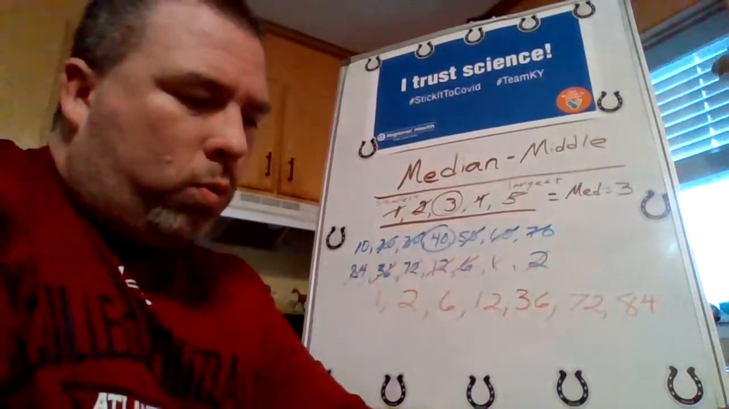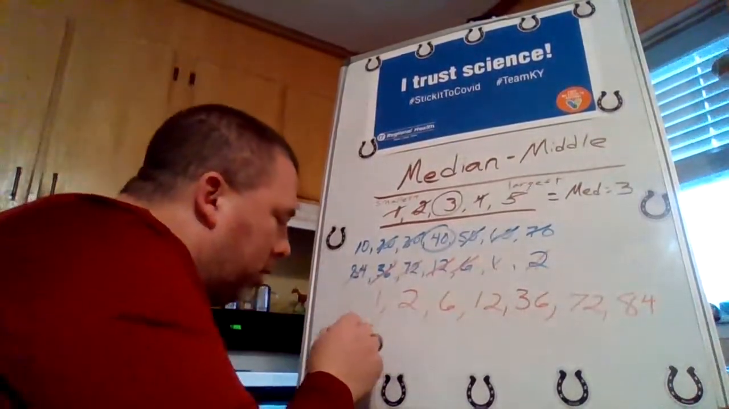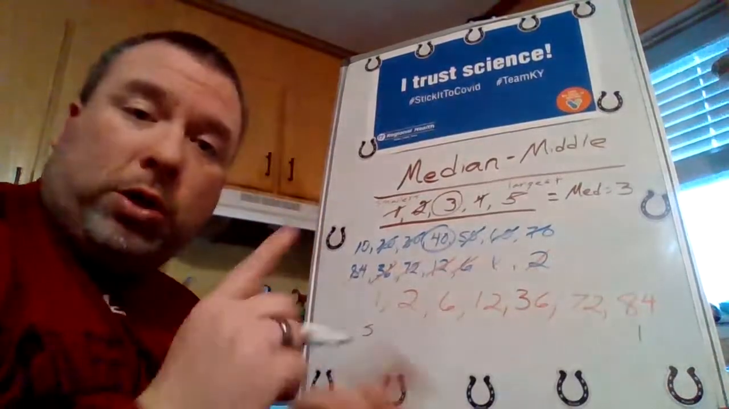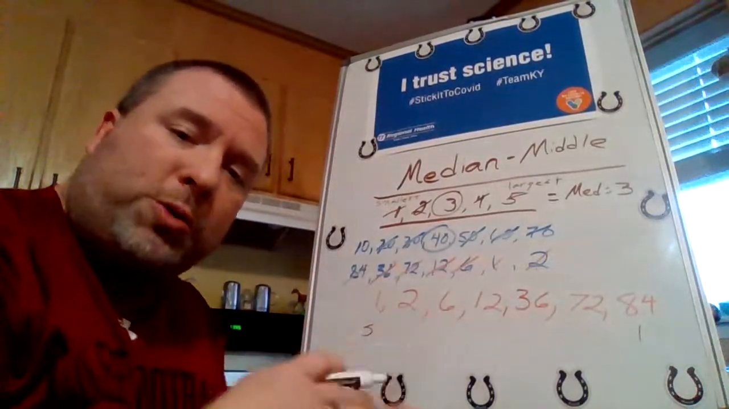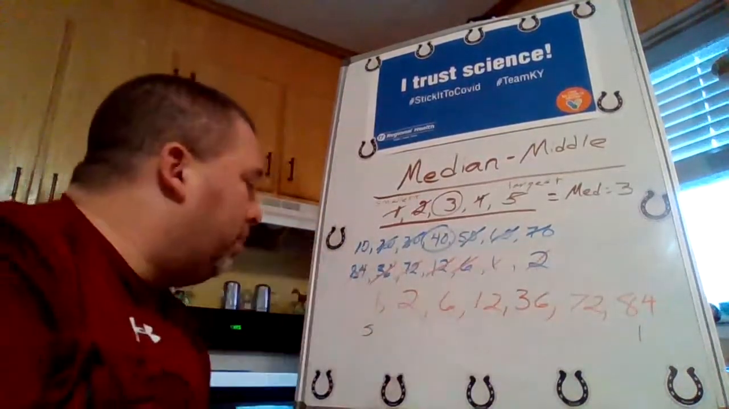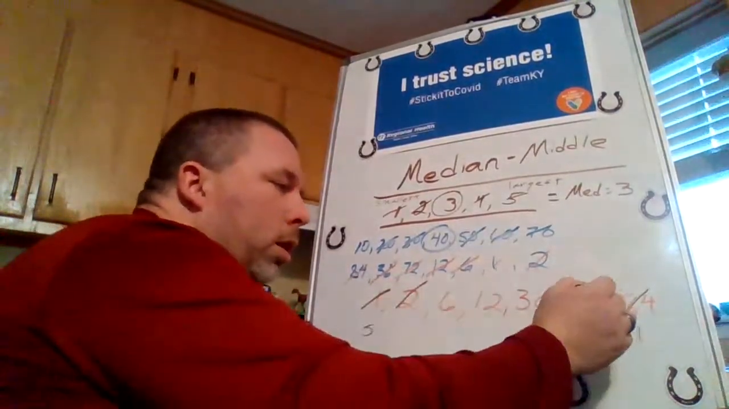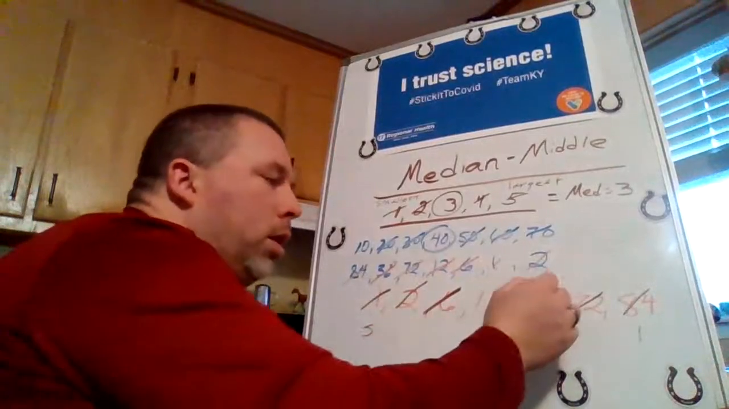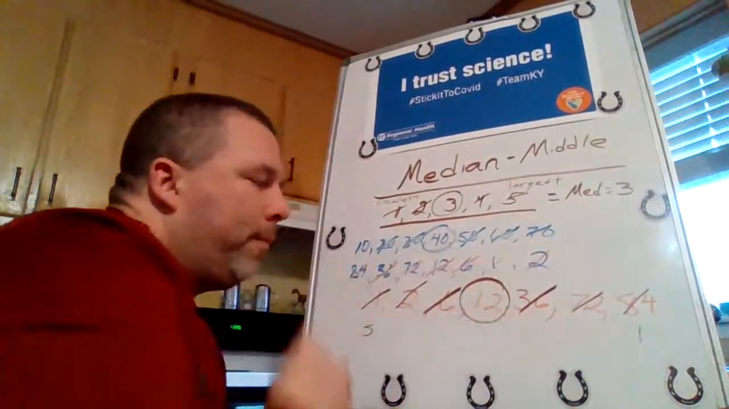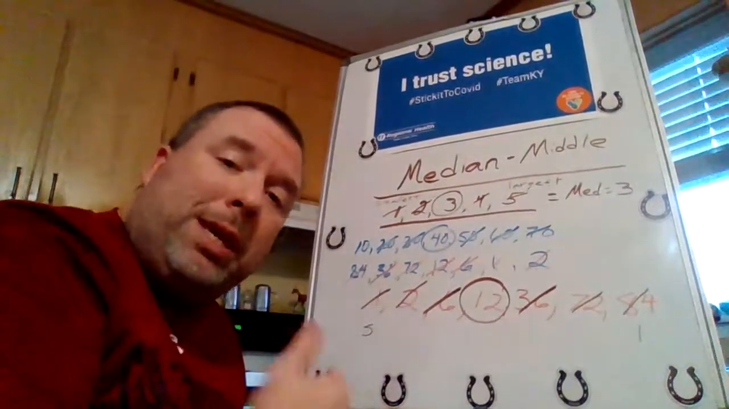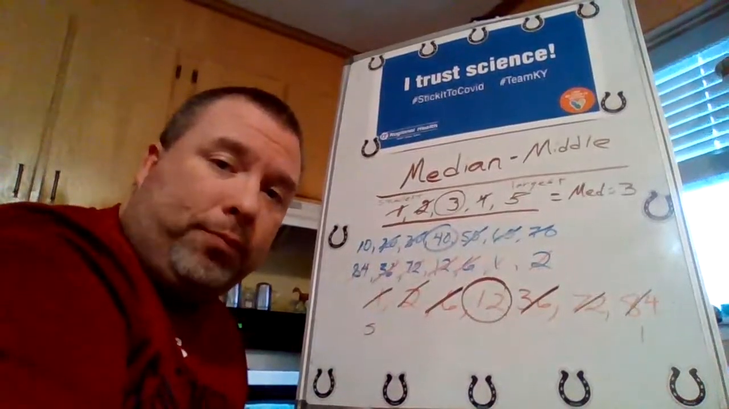Now we have them from smallest to largest, and we just cross out that way. Small, large, small, large, small, large, until we get to the middle. So small, large, small, large, small, large. The median is 12, okay?